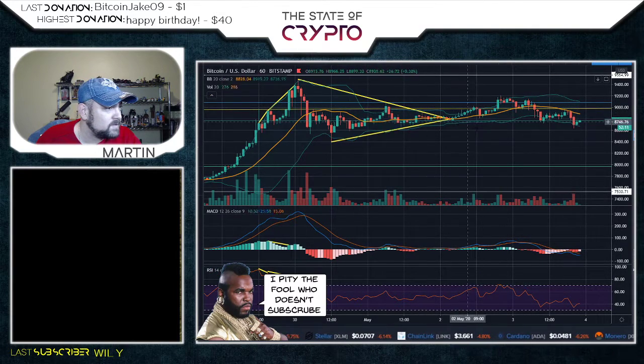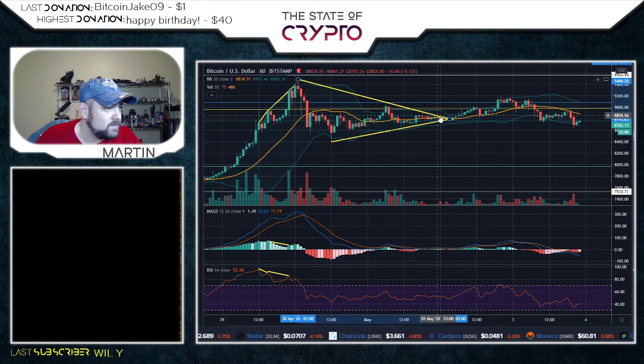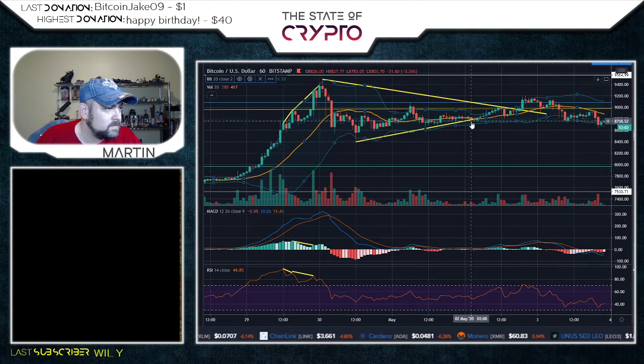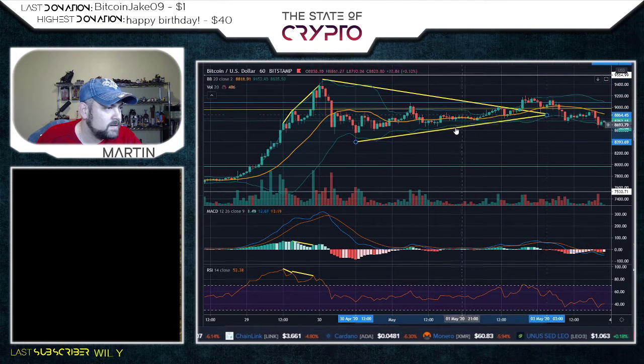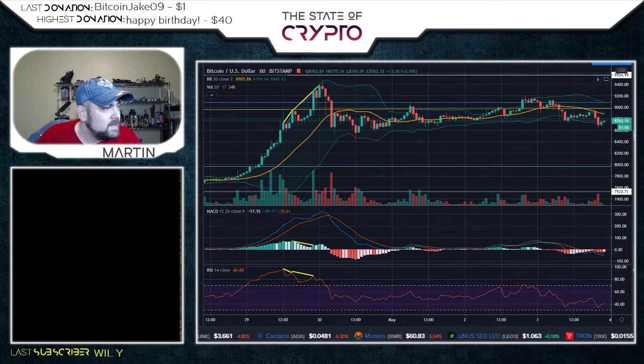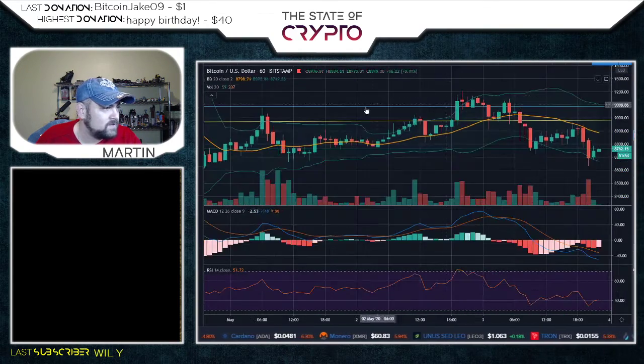Nothing too crazy. Again, we're getting tightness. We didn't quite explode when we were expecting to, right? We said we were still developing. So again, this could all come and be retraced there, right? Maybe we weren't sure if this flag was going to play out. This pennant that we were hoping was going to play out, it didn't play out with strength.